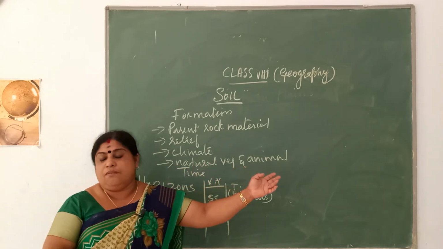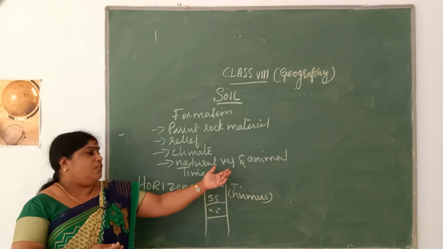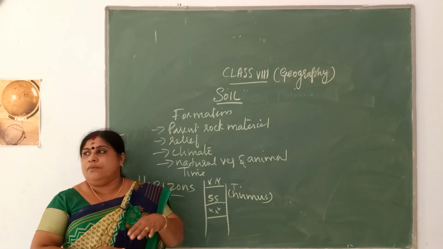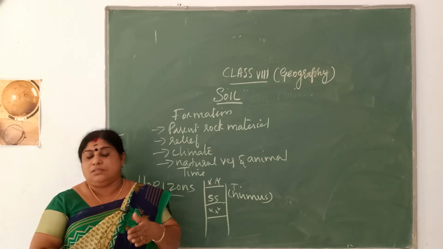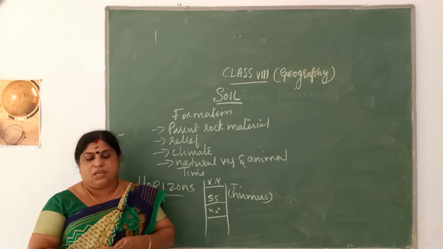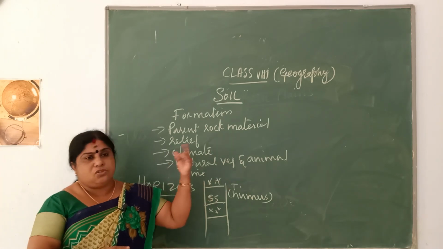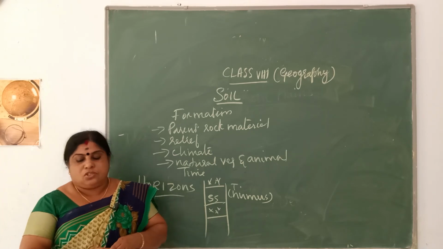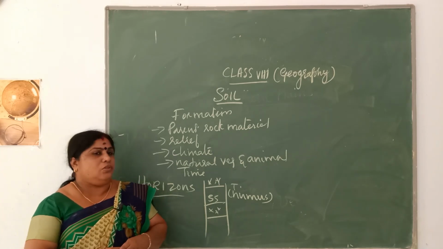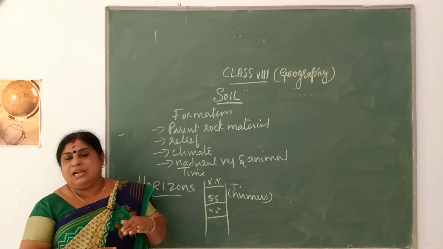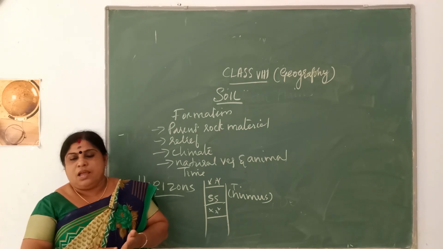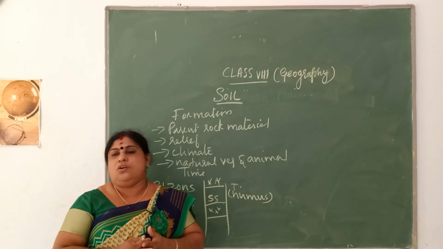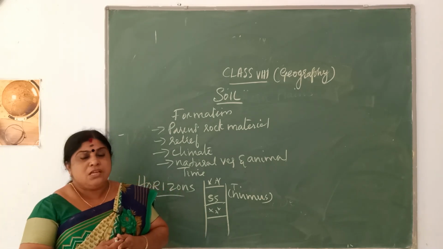How do vegetation and animals result in the formation of soil? Vegetation grows on soil, and animals live on the soil. They add humus to the soil, which adds fertility, and a soil is considered useful according to its fertility.